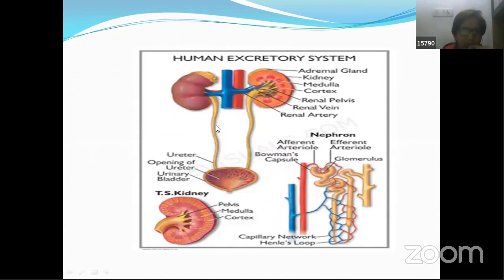Now, this slide shows the summary of all what we learned yesterday. Same thing: kidneys, ureters, urinary bladder. This is not a PS of the kidney. This would be a vertical section, a longitudinal section of the kidney. And here is the structure of the nephron. Each kidney is made up of 1 million nephrons, and this is the structure of a nephron.